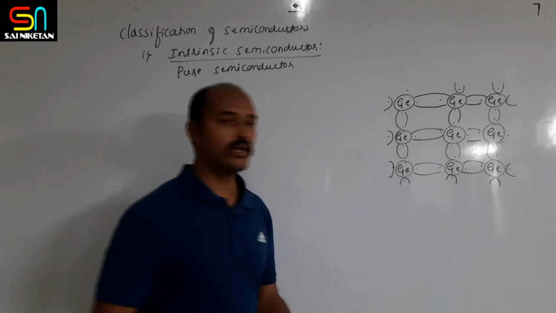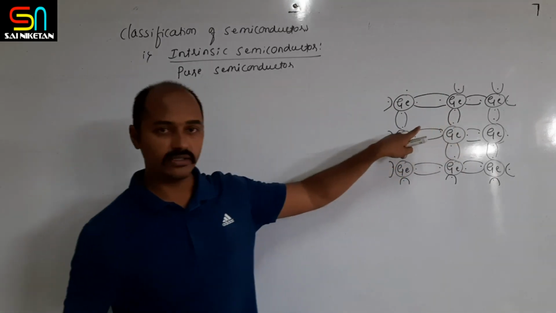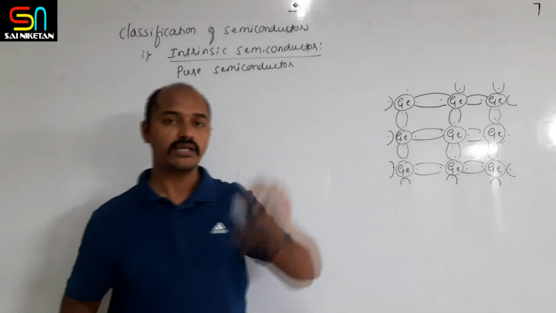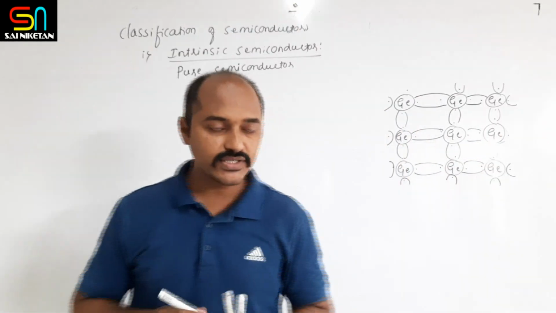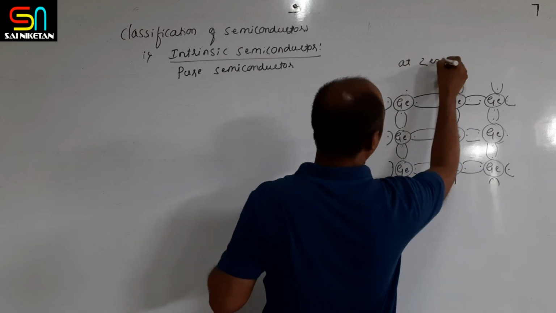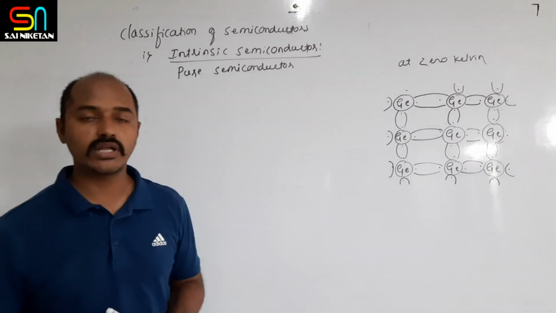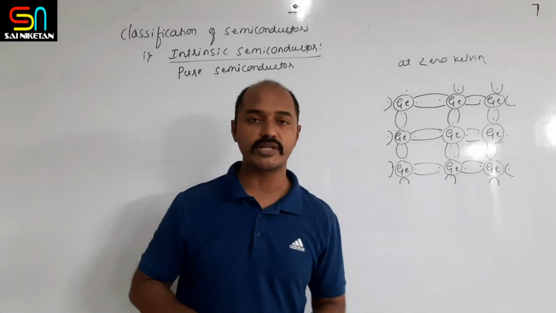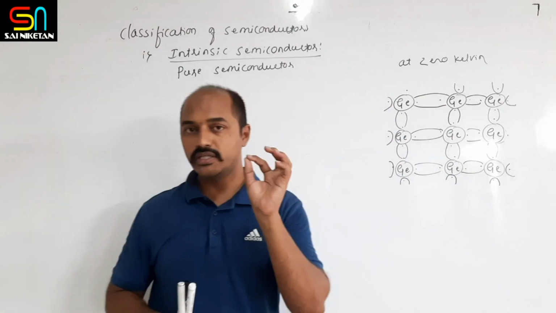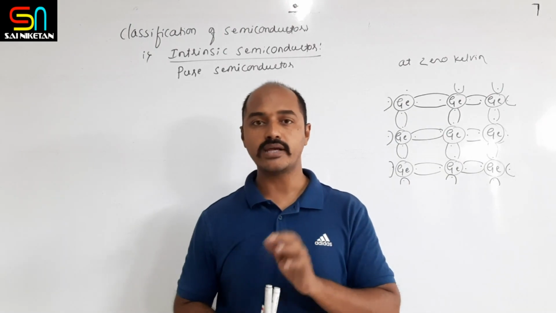So this germanium atom has 4 electrons, and these 4 electrons are shared with the neighboring 4 atoms, creating valence bonds. At 0 Kelvin, no conduction electrons are present in this germanium crystal, or you can say that intrinsic semiconductors behave like insulators at 0 Kelvin.